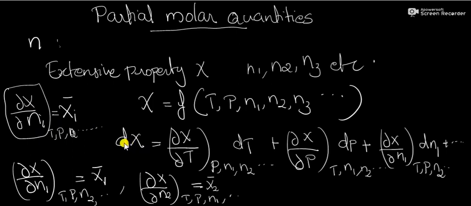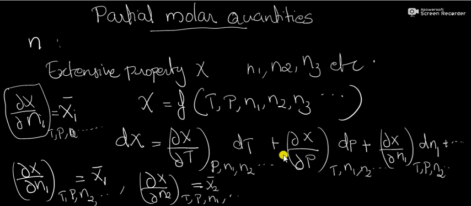So a partial molar quantity for a given component of a system is the increase in the property of the system from the addition of 1 mole of that particular component at constant temperature and pressure to such a large quantity of the system that there is no appreciable change in concentration. If we consider the system at constant temperature and constant pressure, then we can write dT equal to 0 and dP equal to 0.